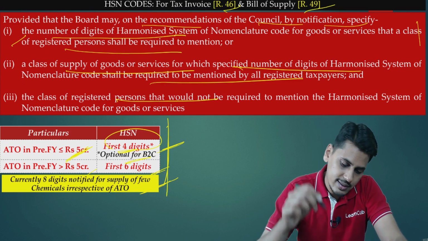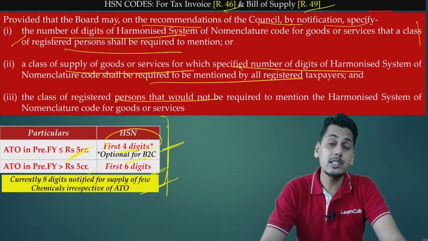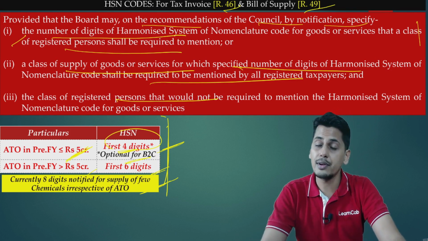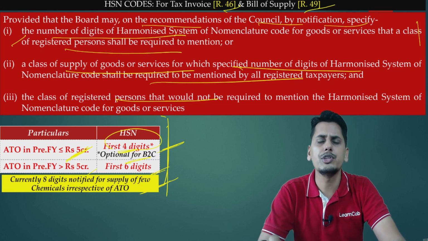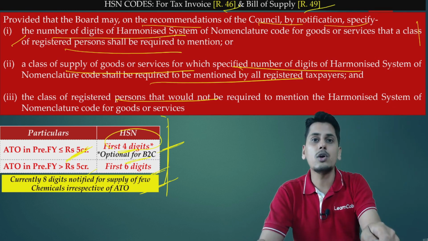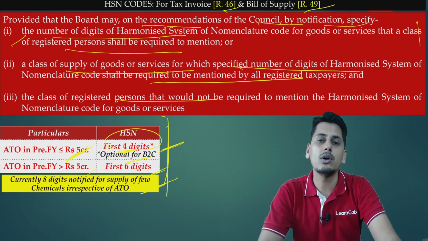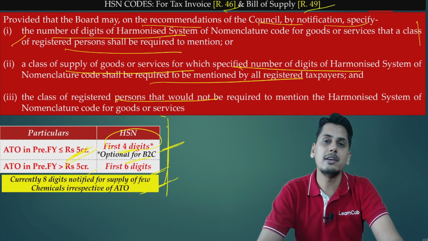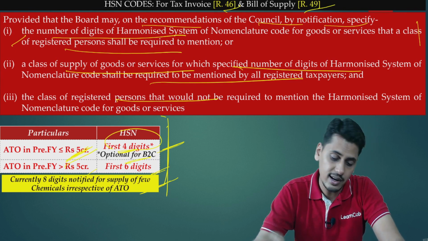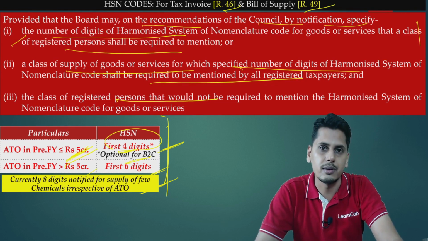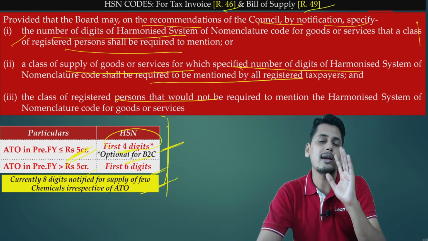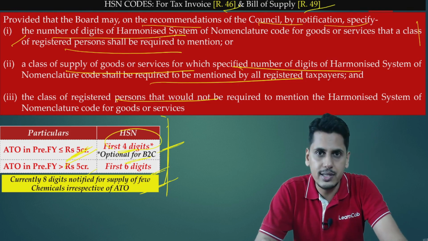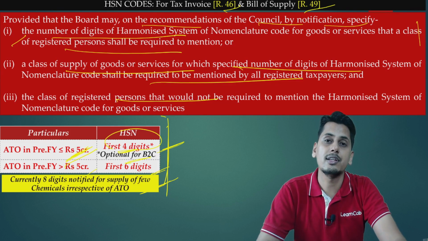Now friends, this amendment which has come is quite harsh on small taxpayers and also on composition taxable persons. Composition taxable persons are going to issue a bill of supply. Are they also required to mention the first 4 digits of HSN code on their document? The answer is yes, because here it tells you, if the ATO in the preceding financial year is up to 5 crores, then the first 4 digits are required to be mentioned. However friends, in case of B2C supply I have given an option not to mention, but even if a composition taxable person is making B2B supplies, he also needs to mention the first 4 digits.